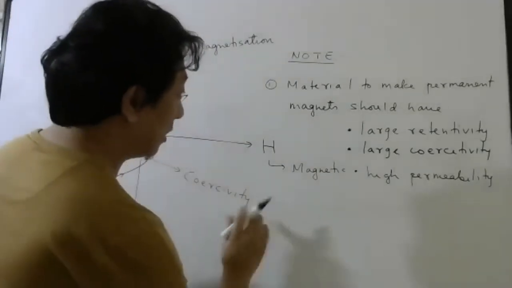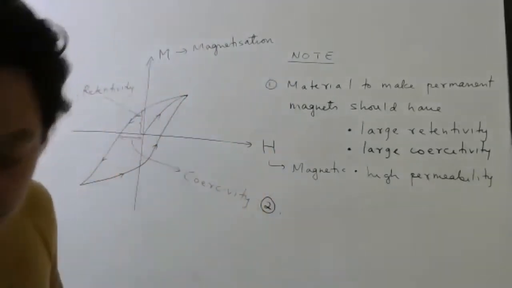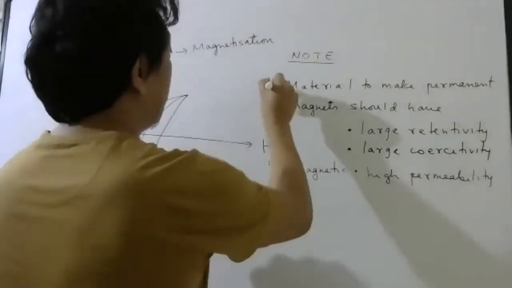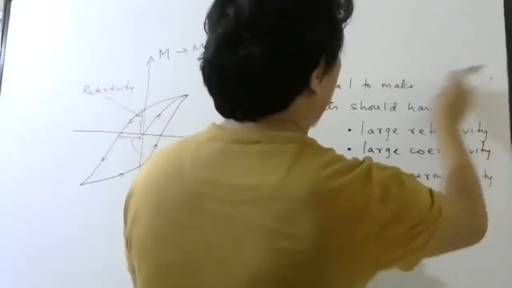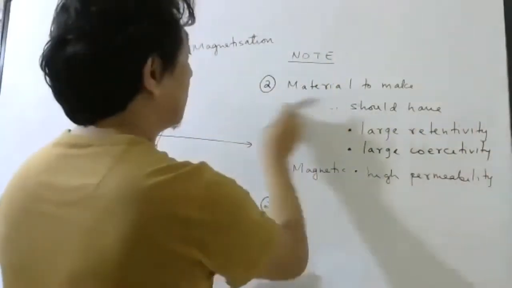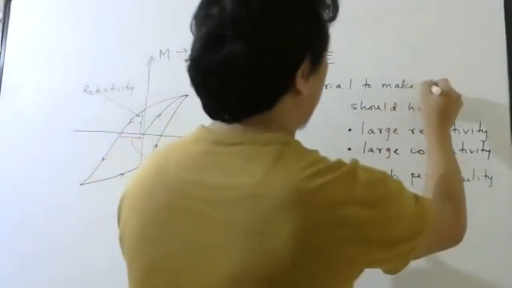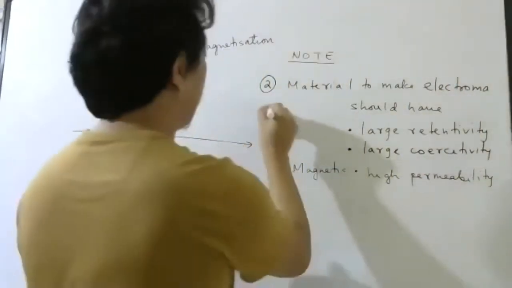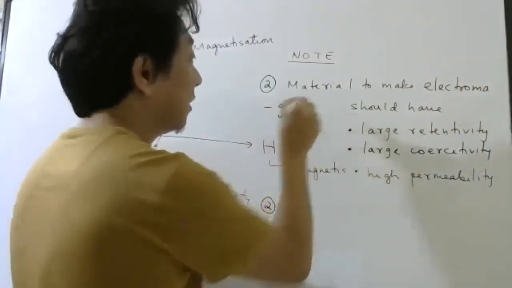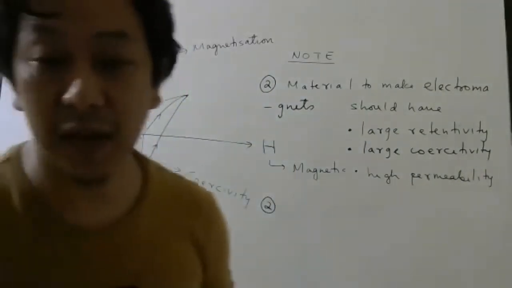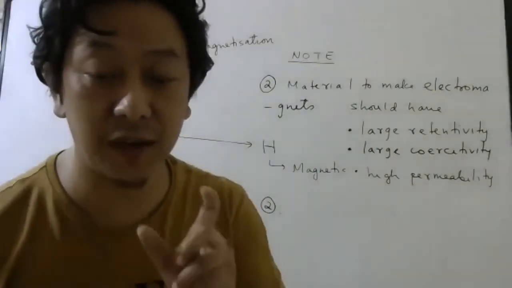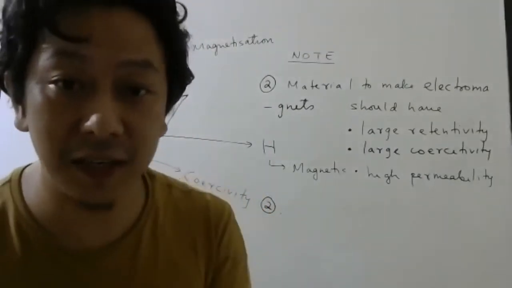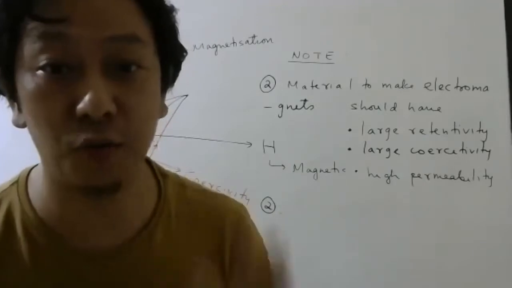Next one, we will discuss the material to make electromagnets. Now please understand, electromagnets are not permanent magnets. The beauty of electromagnets is you can magnetize it, you can demagnetize it depending on your wish.